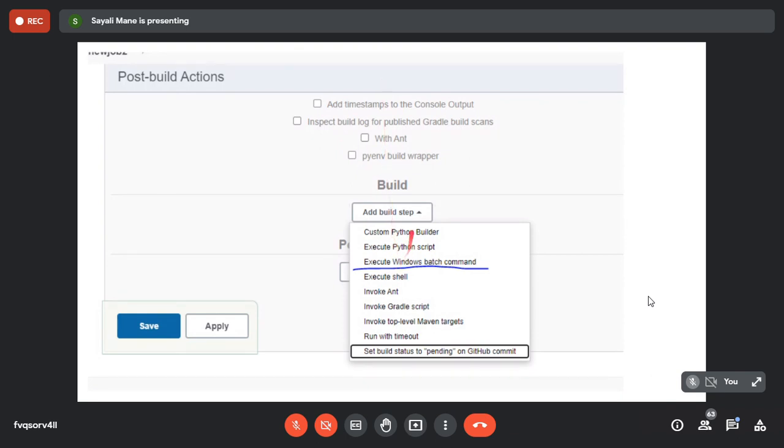Okay. Now click on the add build step button. You will see there is a list of builds. Among that, you have to choose Windows batch command. Now why Windows? Because we have installed Jenkins on the Windows operating system. If it were Python, then execute Python script. If Ant, then Ant. Gradle, then Gradle. Execute shell means what? If you had Linux, then you would click on execute shell. But right now you're working on Windows, that is why execute Windows batch command. Click on it and click on the save button.